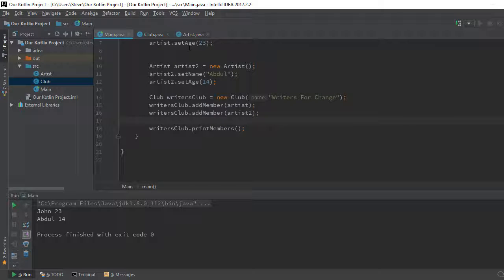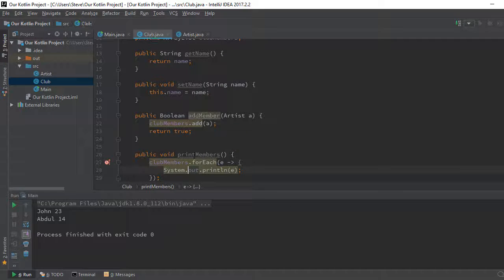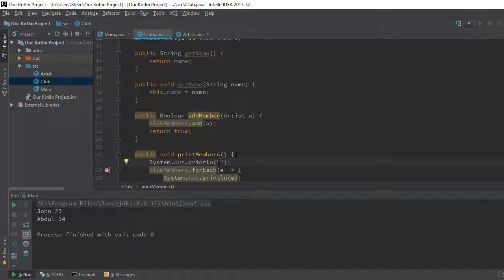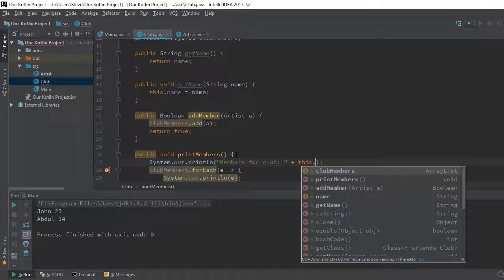So we should at least print out something to show that, okay, these members belong to this club. So I'm going to print out, what do I print? Members for club, this dot name, right?